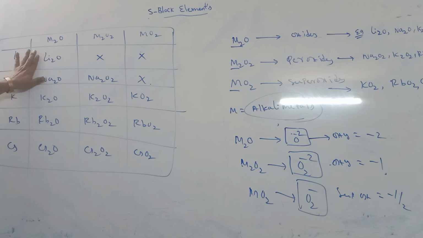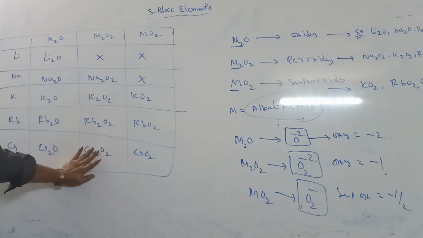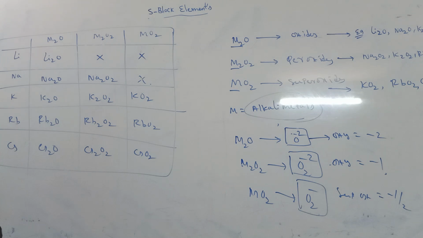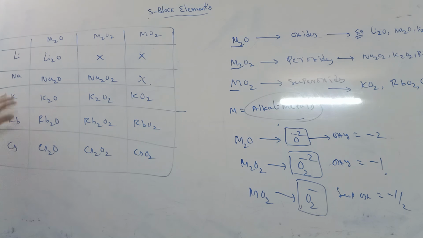So all elements can form monoxide or simple oxide. Except lithium, all can form peroxides. Except lithium and sodium, the remaining can form superoxides. These can also form superoxides, but very little. Generally we say it like this only: oxides, peroxides, superoxides.